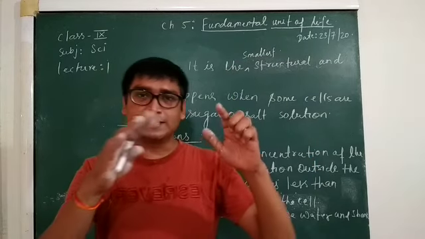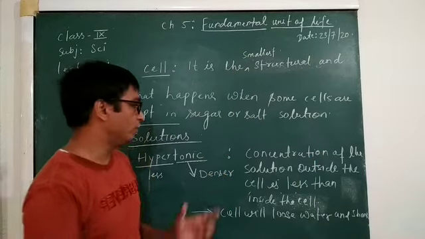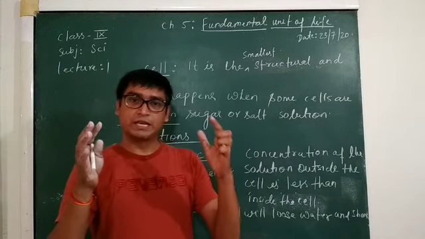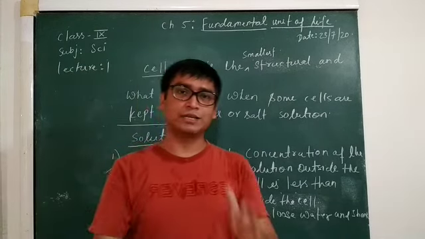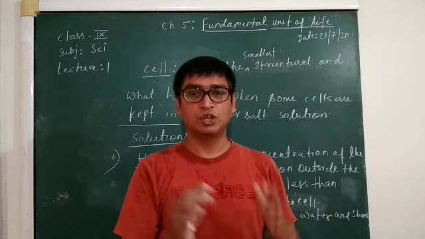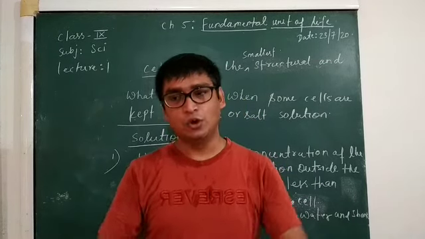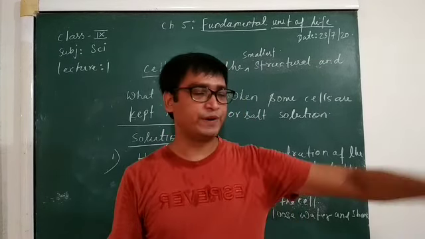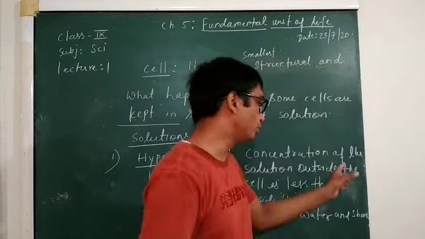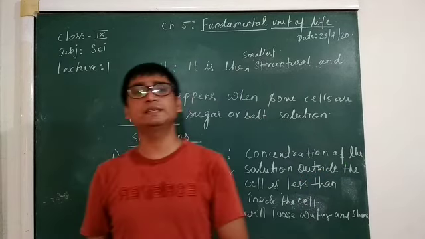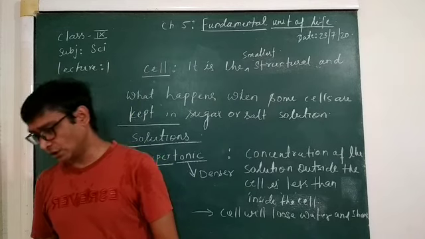Inside the cell the concentration is more than the surrounding medium, so the cell will lose water, moving towards the solution. Okay, so this is the hypertonic solution.